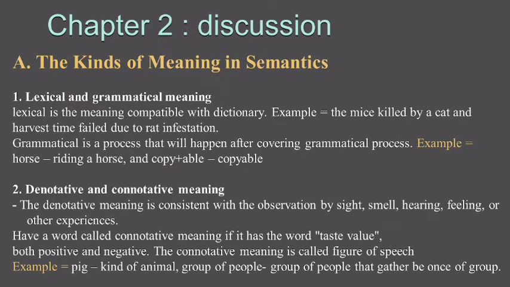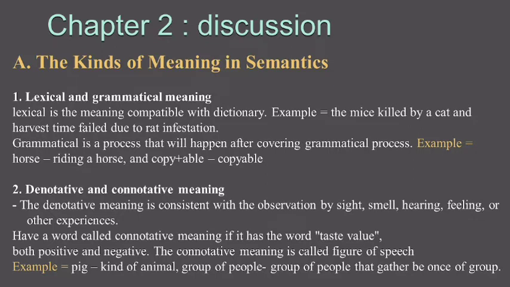The second chapter is discussion. A. The kinds of meaning in semantics. The first one is lexical and grammatical meaning. Lexical is the meaning compatible with the dictionary. For example, the mice killed by a cat and harvest time failed due to rat infestation. And grammatical is a process that will happen after covering grammatical process. For example, horse, or riding a horse, and copy plus able, that is copyable.